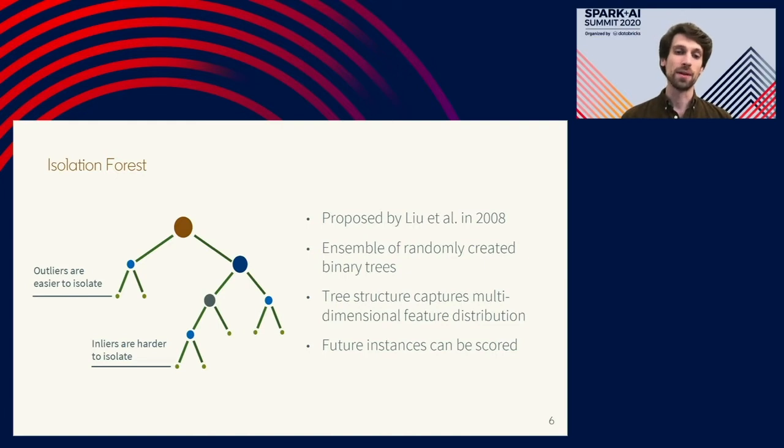In practice, we don't have to build the trees so deeply; we can apply a height limit. The intuition is that outliers are easier to isolate via this random process and show up with shorter path lengths from root node to leaf node, while inliers are harder to isolate and have longer path lengths on average from root node to leaf node. This tree structure captures the multidimensional feature distribution of your training data, and we can score future instances by tracing their paths through the trees, and the score is directly derived from the path length. And again, it's an ensemble of these trees, and we average the results to reduce the variance of the model.